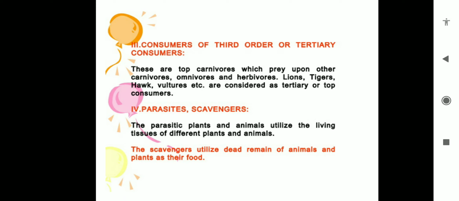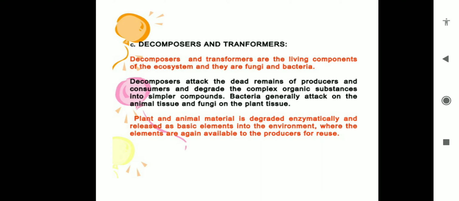These top consumers prey like carnivores, omnivores, and herbivores. Lion, tiger, hawk, vulture, all these come under the consumer category. Another category is scavenger and parasite. Those that utilize the living tissue of different plants and animals are called parasites. But scavengers utilize the dead remains of animals and plants as their food. As I told you, the vulture is a scavenger. The crow is a scavenger.